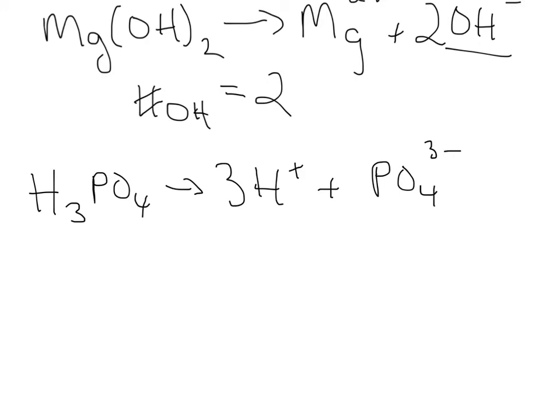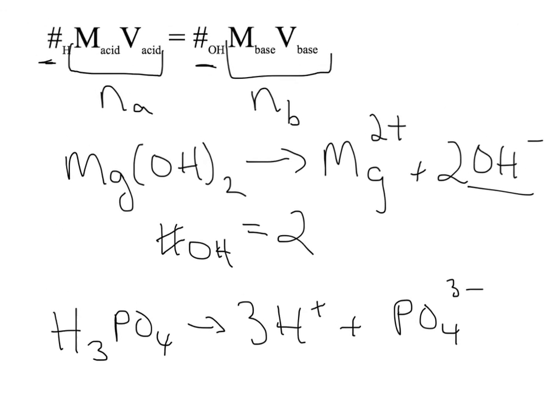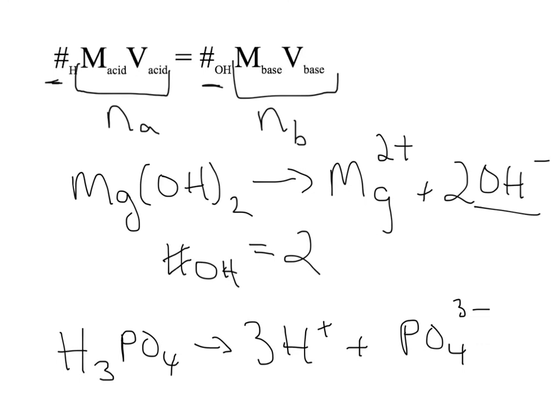Let's look again at the equation. The number of hydrogen ions multiplied by the concentration of the acid multiplied by the volume of the acid is equal to the number of hydroxide ions multiplied by the concentration of the base times the volume of the base. Note that this equal sign is true at complete neutralization.